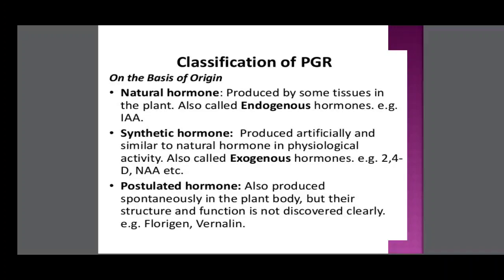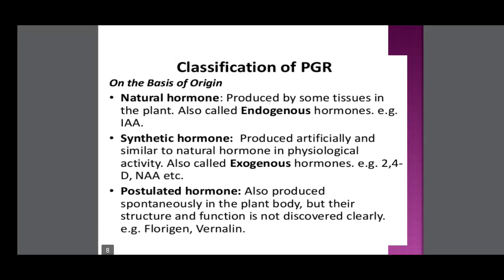Synthetic hormone is produced artificially and is similar to natural hormone in physiological activity. This is called synthetic hormone, also called exogenous hormone. Example: 2,4-D, naphthalene acetic acid, etc. So natural hormones are produced by plants. Synthetic hormones are artificially produced but show the same activity as natural hormones.